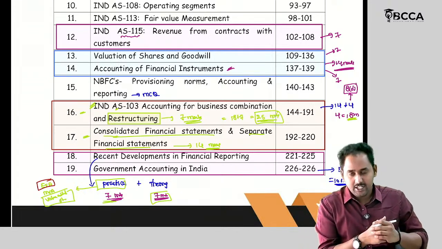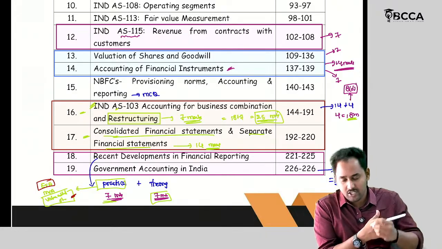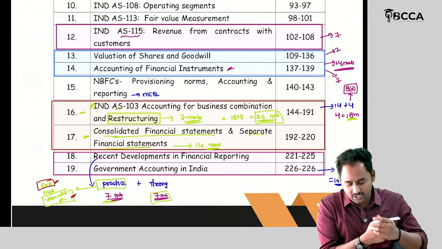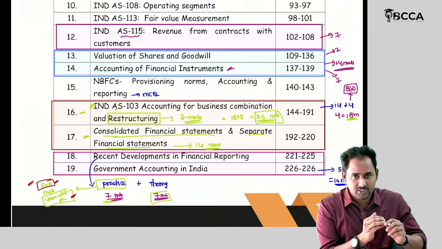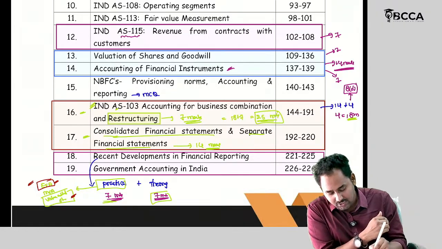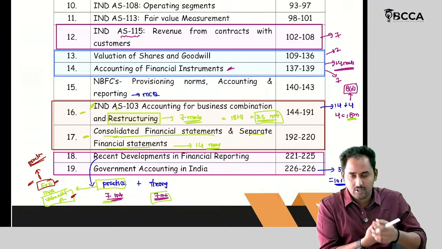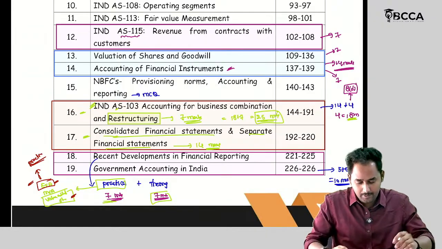From these practical aspects, every time they are asking alternately. For example, last time they asked for value added statements. In the previous attempt, they asked from EVA. So I am expecting EVA for this attempt. If you are able to do it, it will take only 15 to 20 minutes for the entire calculation also. So if you want to start the preparation, I suggest you start with recent developments in financial reporting, the practical aspect, not theory. Theory contains too much portion. If you are able to solve this economic value added, then you can easily get 7 marks.